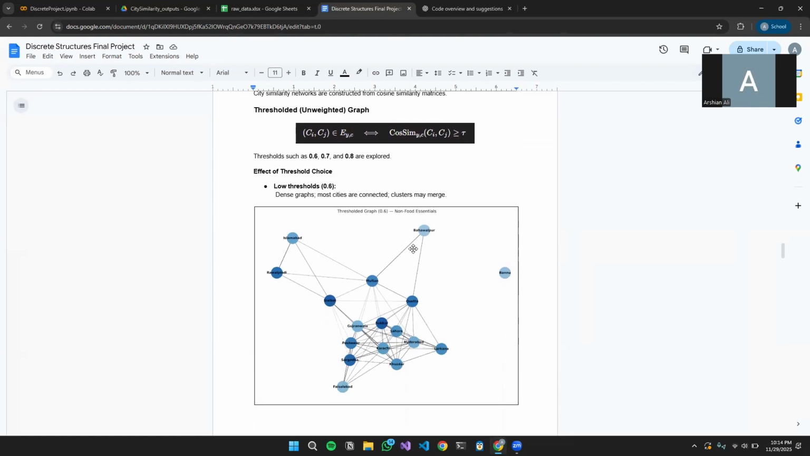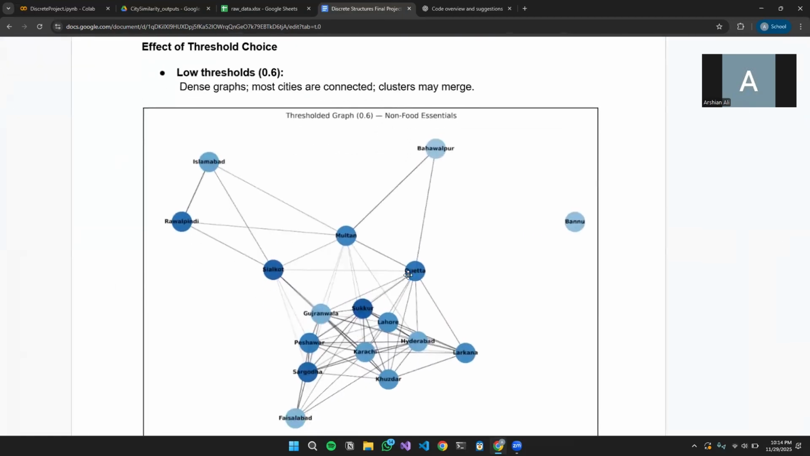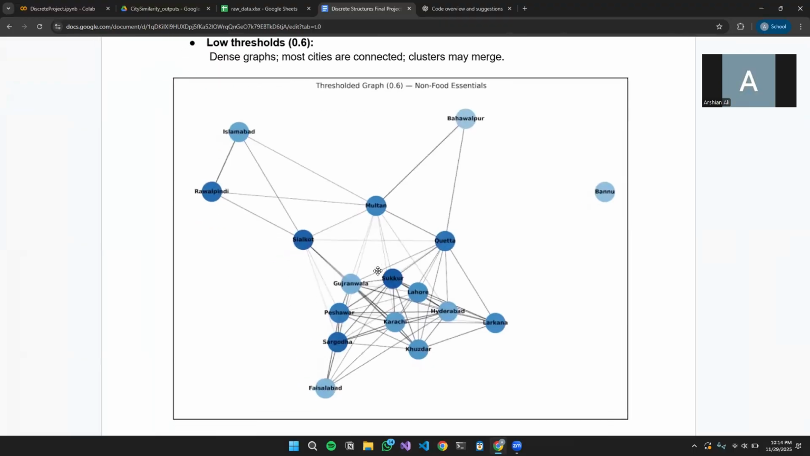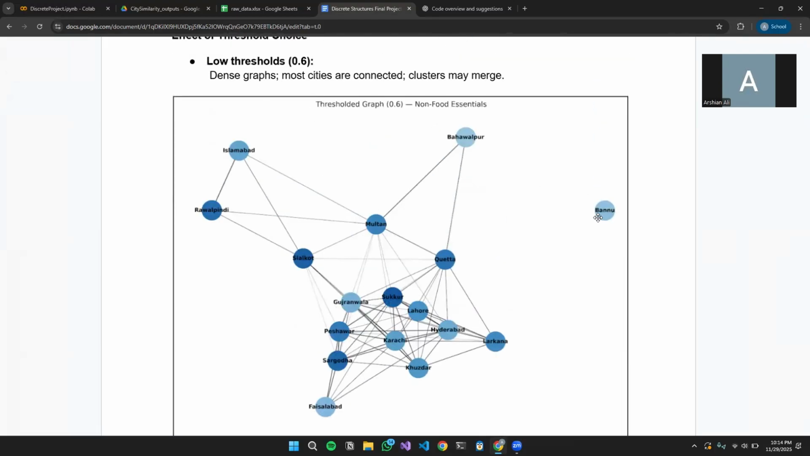If we look at the graph for the 0.6 threshold here, these are very dense because 0.6 is not a very strict threshold. In these graphs, as can be seen, there's a hub here, and there's an interconnected series of nodes, and only the cities that are very different, which means that they're less than 0.6 on the cosine similarity, get disconnected from the graph, as can be seen for Bannu in the category non-food essentials.